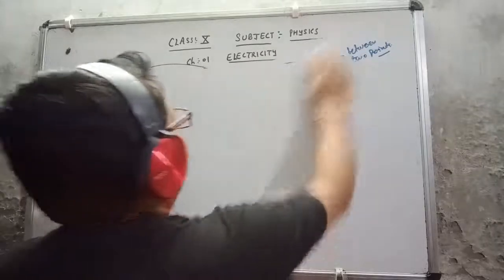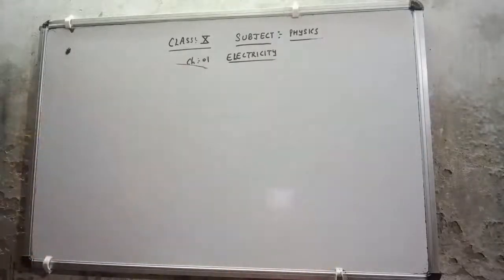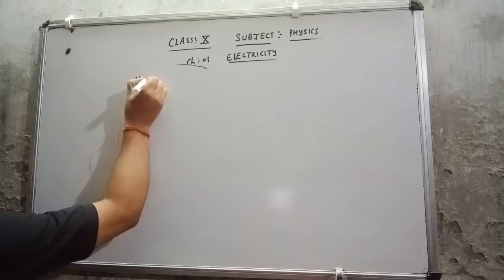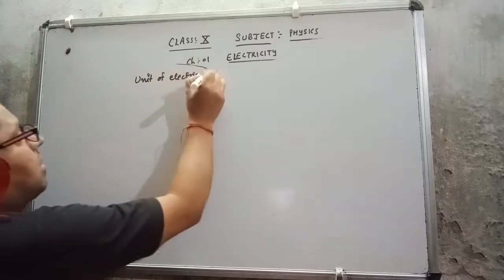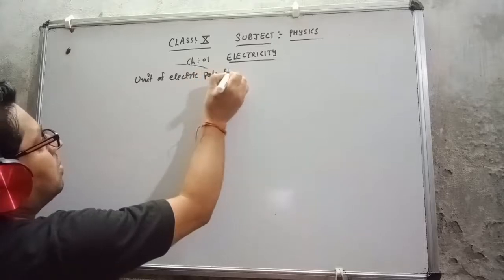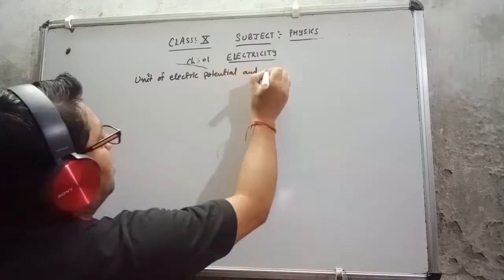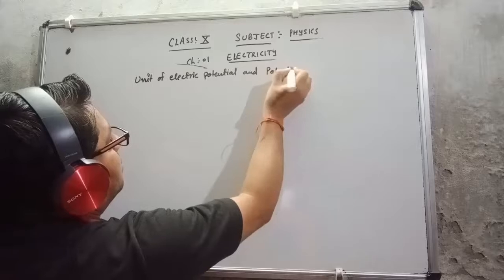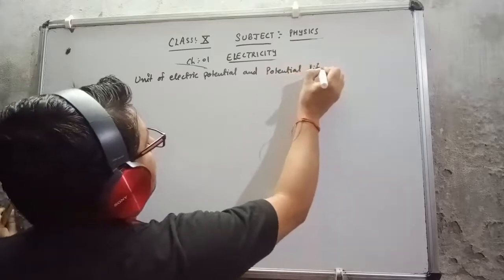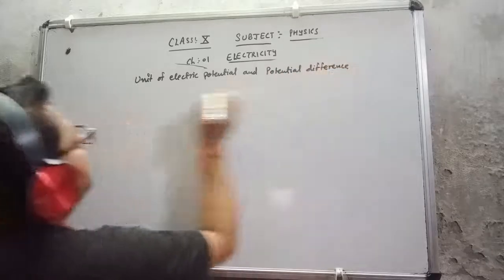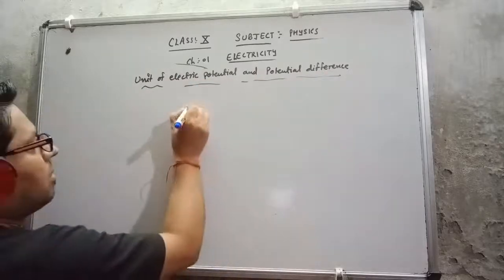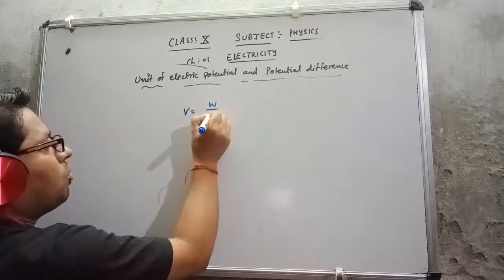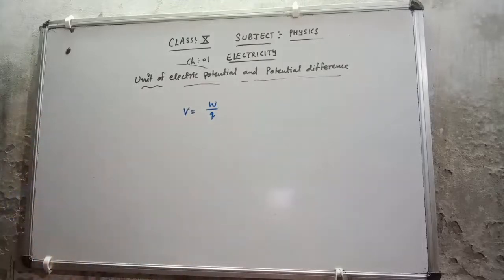Unit of electric potential and potential difference. Now, just now we read out the formula for this. V equal to W upon Q. That is the formula we read out. V equal to W upon Q.